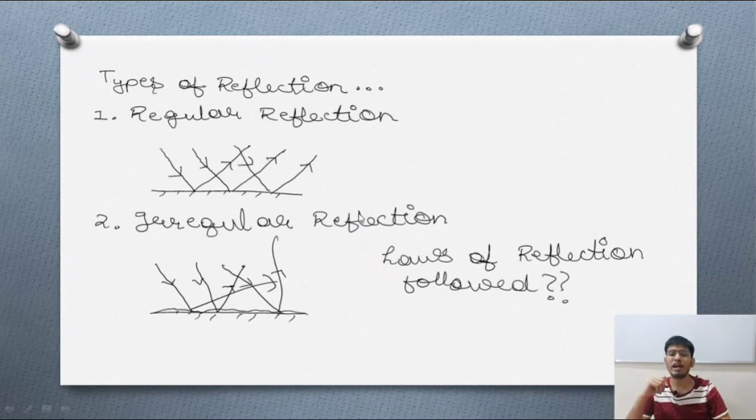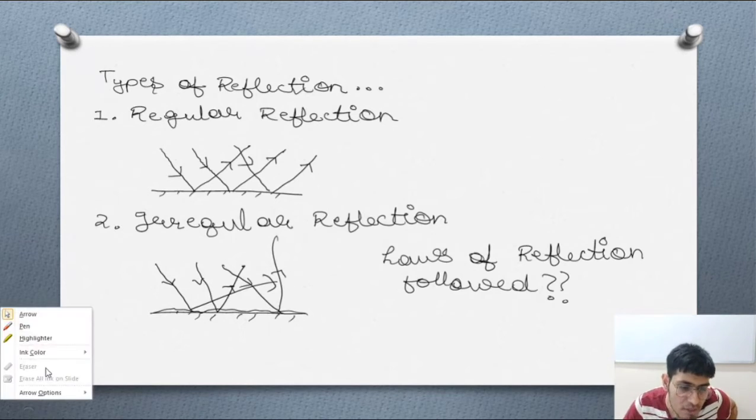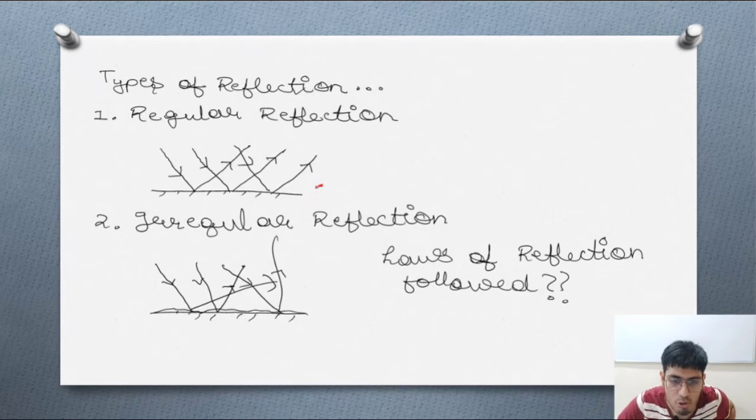Now moving ahead, we are going to talk about the types of reflection. There are basically 2 types of reflection. First, the regular reflection, and the second one is the irregular reflection. Now, in the case of regular reflection, what is happening? The surface is basically a smooth surface. Now, if the ray of light strikes a smooth surface, the reflection will be a regular reflection. You can consider it something like this: this is the incident ray, this is the incident ray, and this is also the incident ray.